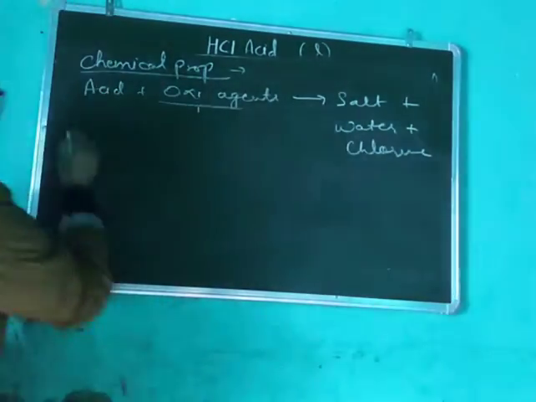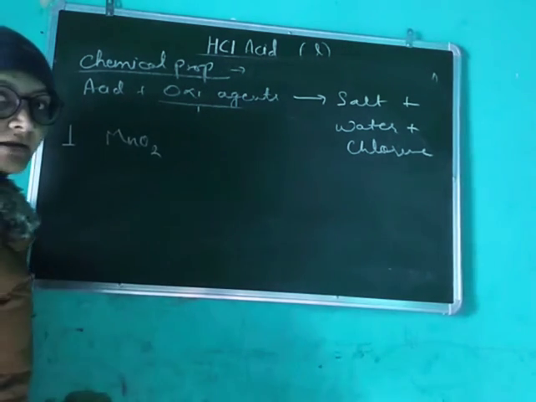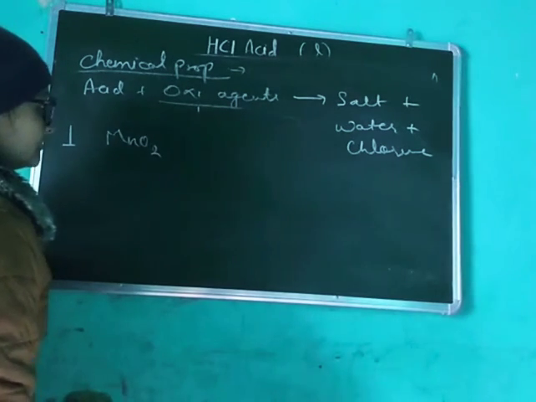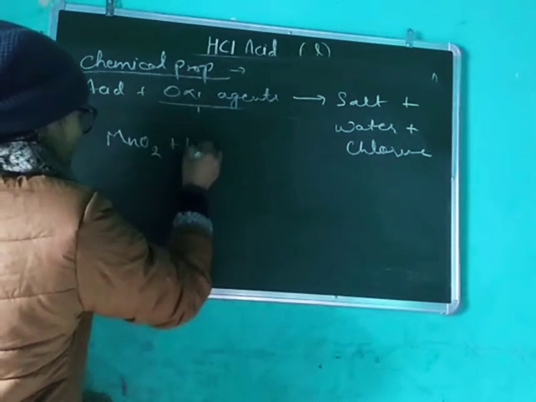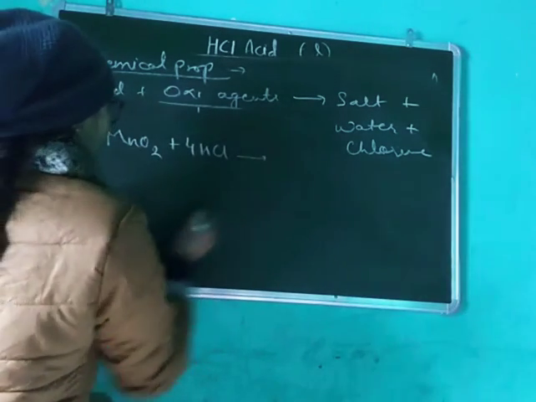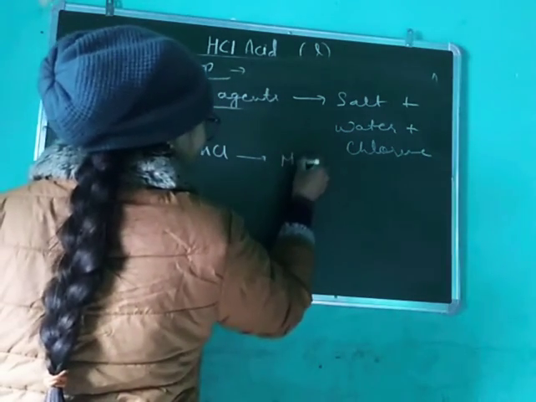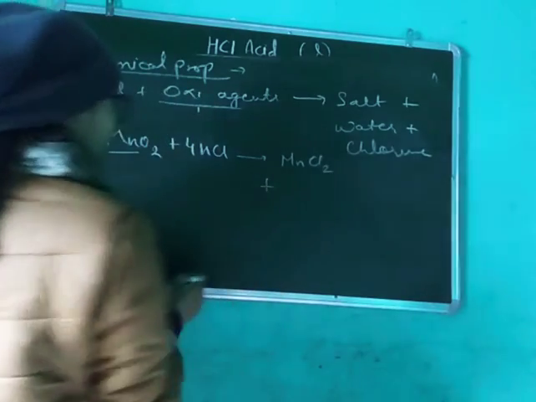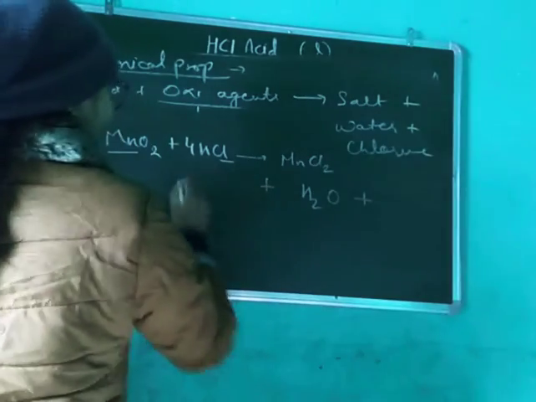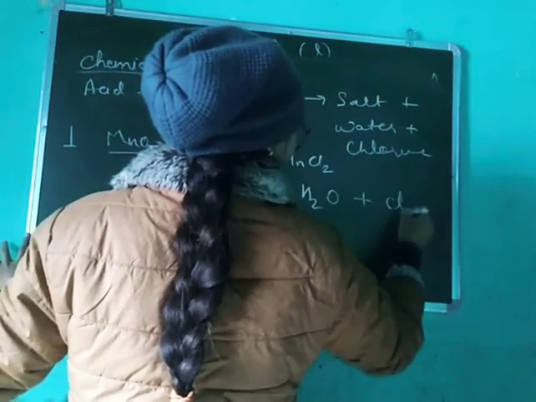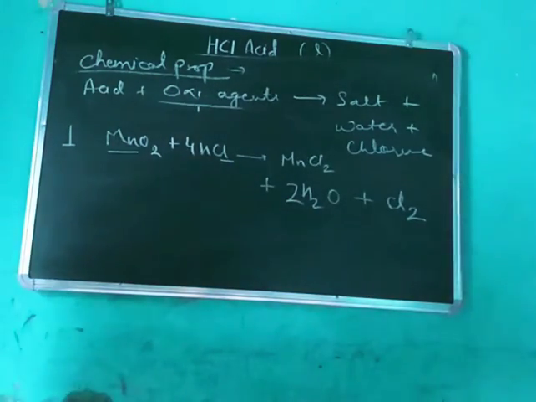For example, we treat MnO2, manganese dioxide, with HCl. It will form a salt, MnCl2, plus H2O and Cl2. So it will be like this.